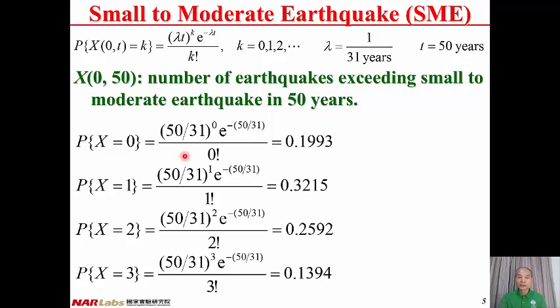From here, the probability that no earthquake exceeds the small to moderate earthquake in 50 years is about 0.2, that's 20%. If there will be one or more earthquakes exceeding the small to moderate earthquake in 50 years, the summation of all these probabilities is approximately equal to 0.80. That's 80% probability of exceedance in 50 years.